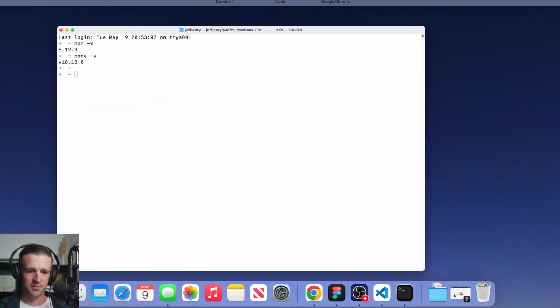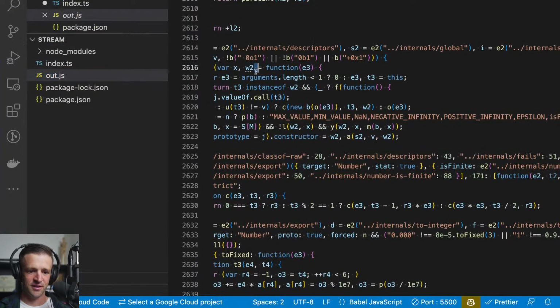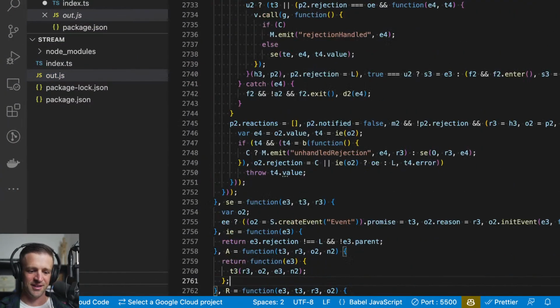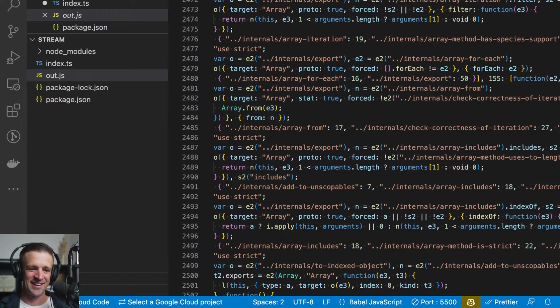I forgot how to do page end and page start. Is it function up? Yeah, okay, there we go. Page up and page down.